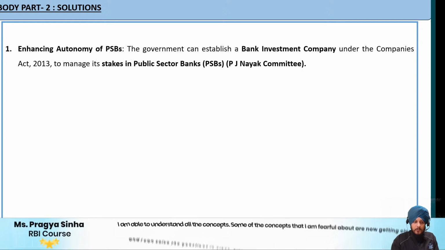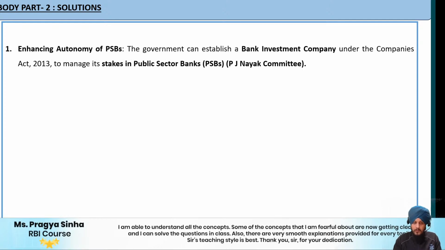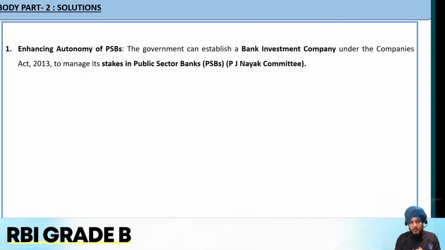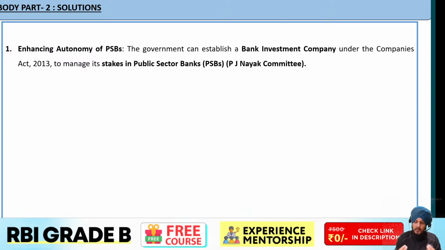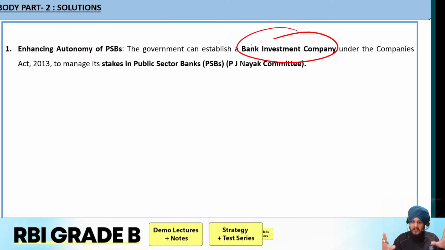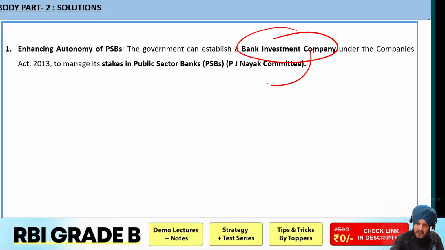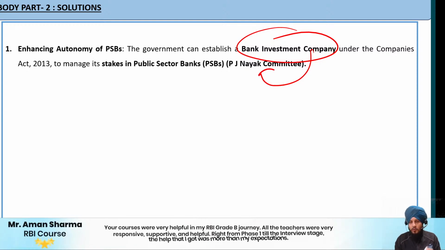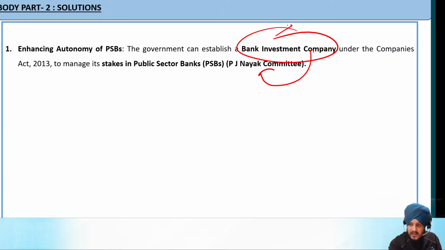The first solution could be that we need to enhance the autonomy of public sector banks. They are very much strictly regulated. एक तरफ से RBI आ रहा है रेगुलेशन के लिए, दूसरी तरफ से डिसीजंस गवर्नमेंट भी ले रही है. What about the autonomy of the bank? So what we need to do, the government can establish a bank investment company. Now what is the concept of this bank investment company as recommended by PJ Naik committee? Basically the bank investment company has been proposed to be established as a separate entity.